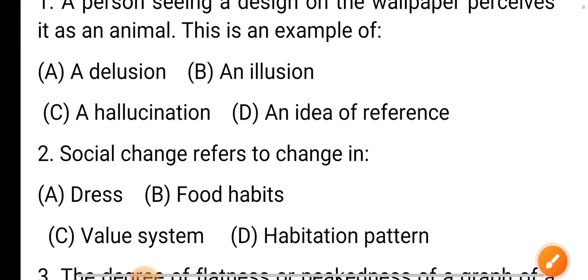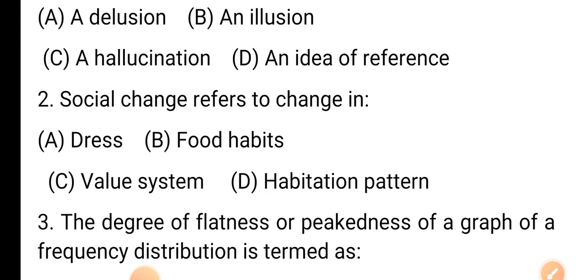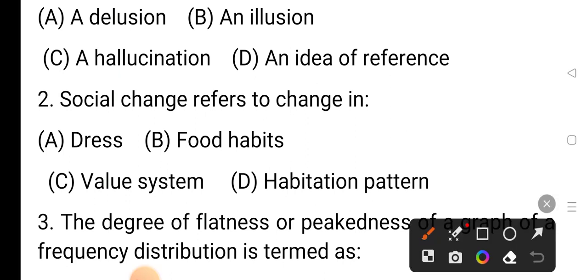Then next, question number 2. Social change refers to option A dress, option B food habit, option C value system, and option D habitation pattern. The correct answer is option C, value system.